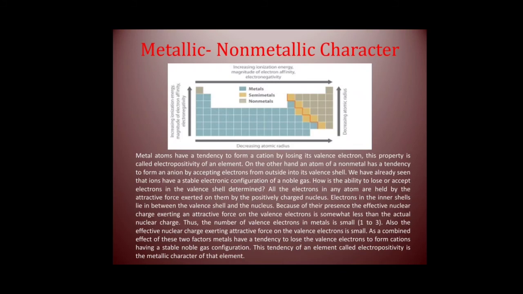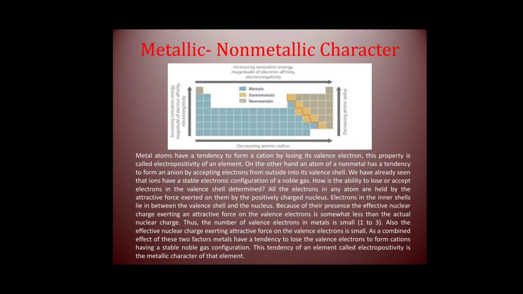Metallic and non-metallic character. Metallic elements like sodium, magnesium are towards the left of the zigzag line, whereas non-metallic elements like sulfur and chlorine are towards the right of it. It is seen that the zigzag line separates the metals from non-metals in the periodic table.